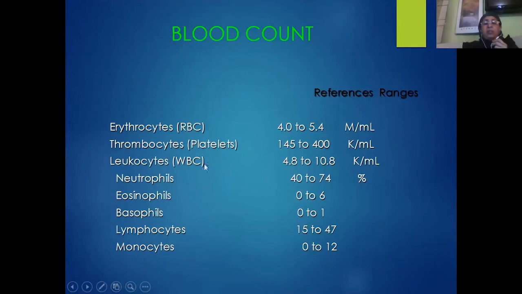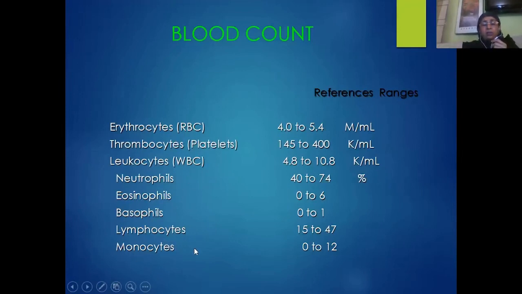Among the WBC cells, we have varieties of cells, but the number of neutrophils happens to be the highest. They constitute from 40 to 75% of the total number of WBC cells. Similarly, eosinophils form about 6% of total WBC cells. Basophils may form only 1%. Whereas lymphocytes, because they're very active cells, may range from 15 to 50% based on the need of the body.